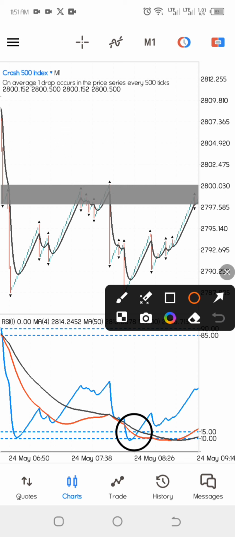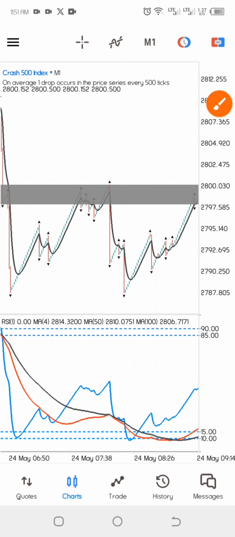We are going to enter our trade right at this area. After we see the lines come to the 15 levels, you want to see the crossover happen, which means that first we want to see the blue line cross above the other moving average, and after that we also want to see the 2 other moving averages come and cross each other. After we see that, the next thing we will do is look into our main chart.